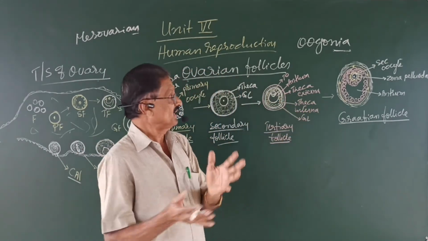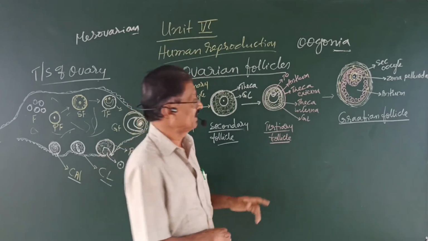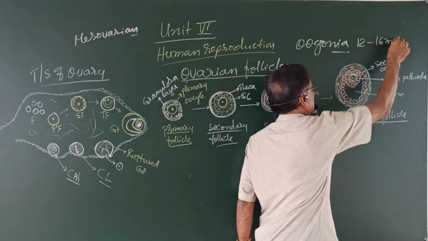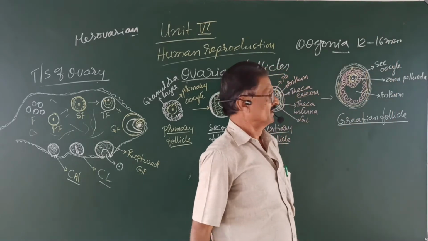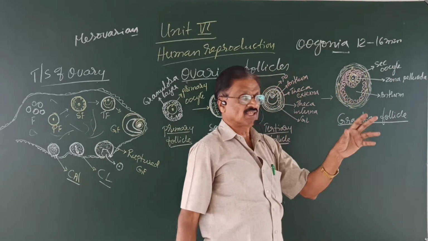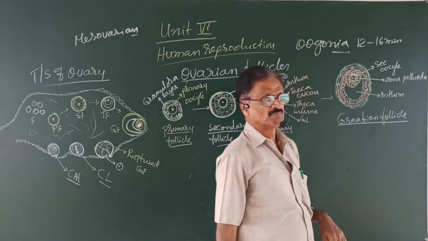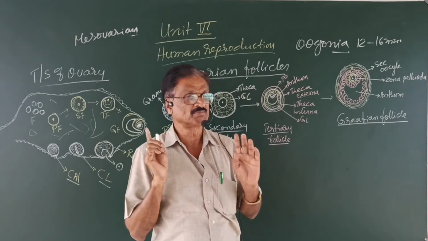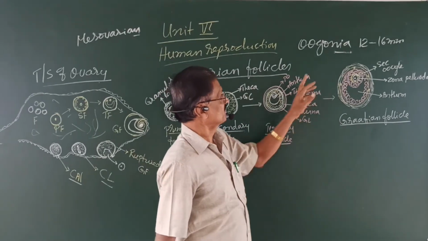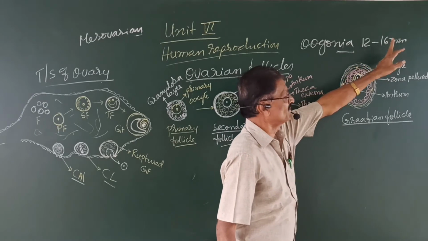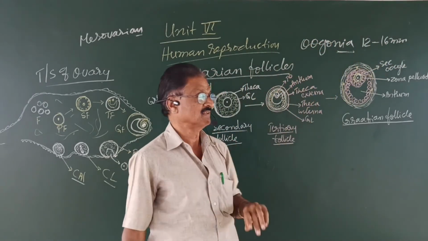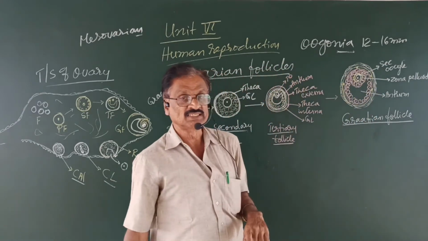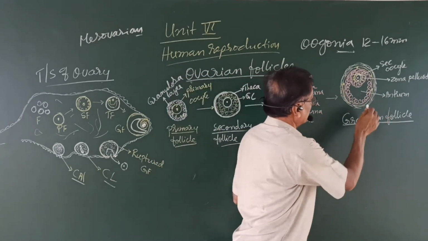A Graafian follicle of a human being measures around 12 to 16 millimeters in diameter. So what is the structure of a Graafian follicle? Remember, a Graafian follicle is almost spherical in shape, and as I said earlier, it measures about 12 to 16 millimeters in diameter. It is externally covered by a fibrous covering called theca externa.